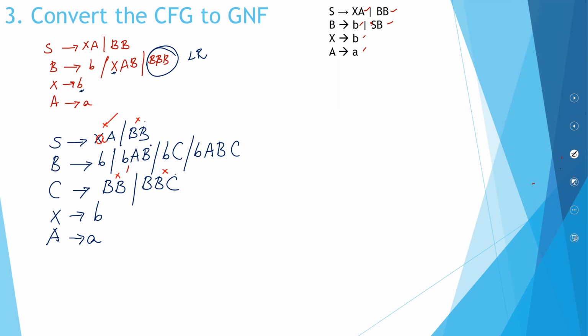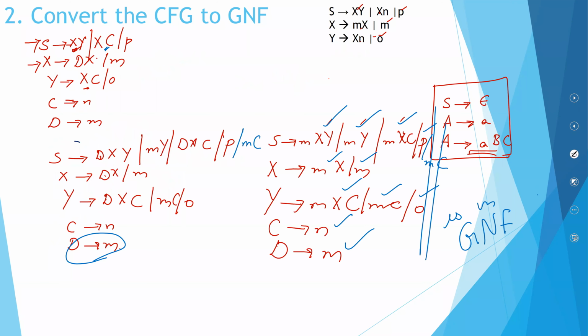Okay, so I'll write S is, instead of this B, I will write BB, BAB. I forgot to write AA, just remind me to write it again. BB, BAB, B.